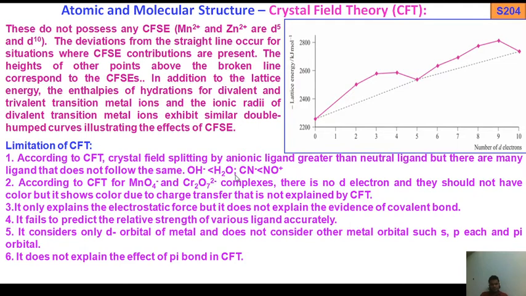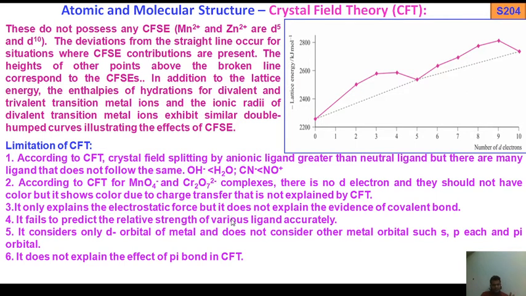OH minus is less than water, CN minus is less than NO plus. Similarly, according to CFT, for MnO4 minus and CrO4 2 minus complexes there is no d electron, so they should not have color, but they show color due to charge transfer. That is LMCT.